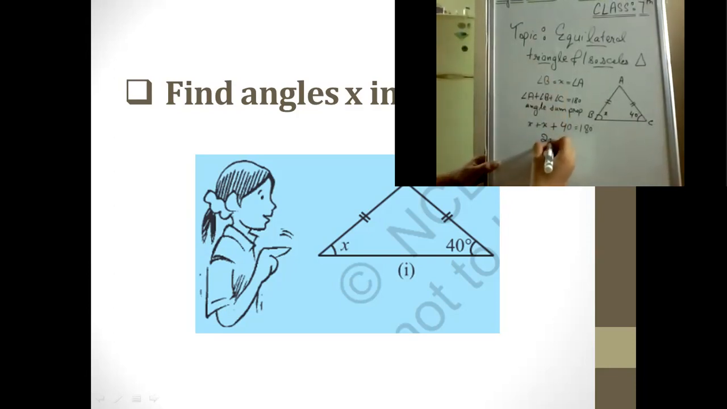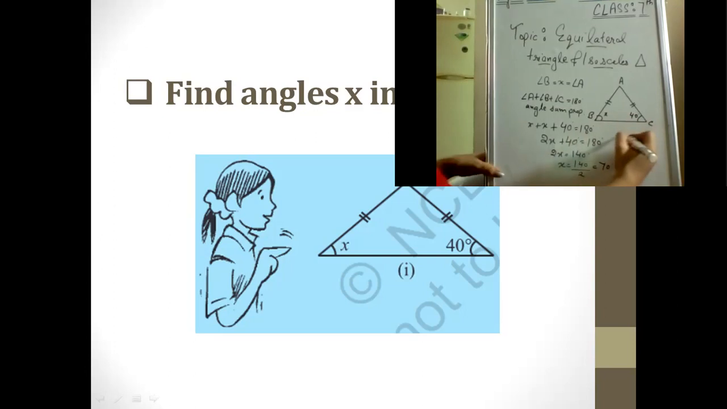We would be adding x. The x, then 40 degree, 180 degree, then 2x is equal to 180 minus 40, that is 140 degree. X is equal to 140 degree by 2, that would be equal to 70 degree.